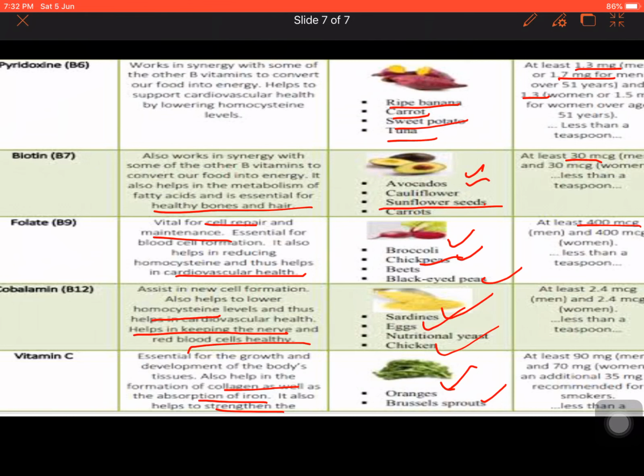When we move to the next part, I'll be teaching you about water, roughage and balanced diet. That is also quite an important part of nutrition. Without water, without roughage and without a balanced diet which contains all vitamins and minerals, we can't have a healthy lifestyle. So a healthy diet combines a balanced diet with adequate vitamins and minerals along with roughage and water. In the next slide we will discuss water, roughage and balanced diet.